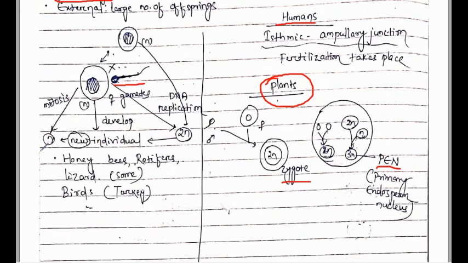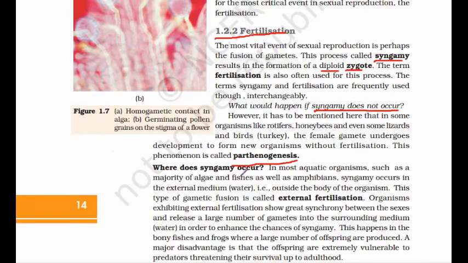For example, in NCERT, a few examples are there, like rotifer, honeybee, especially the drone or male honeybee, which is unisexual in nature or which is haploid in nature, some lizards, and birds like turkey. So these are the organisms that reproduce by the parthenogenesis process.